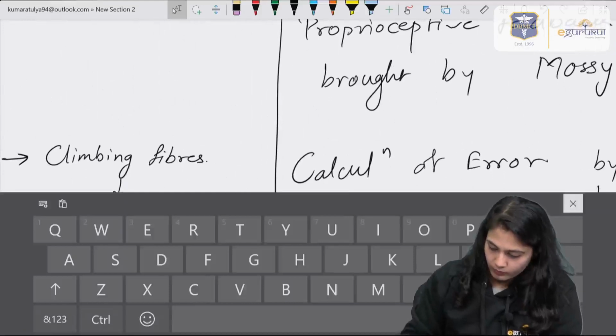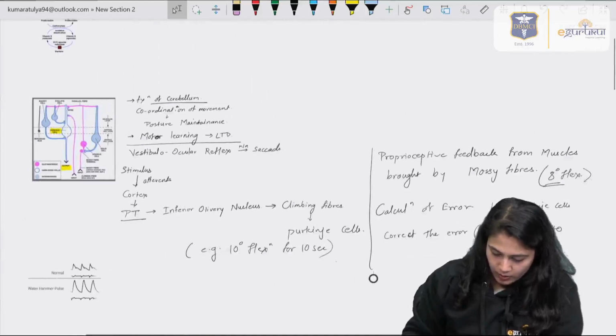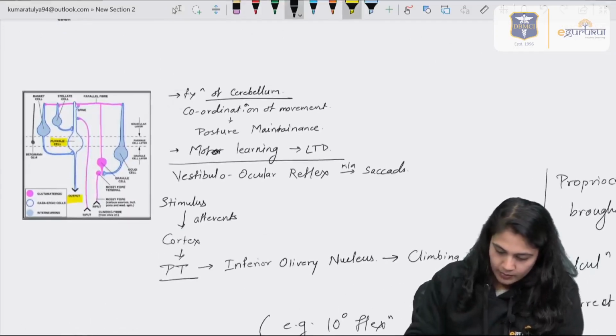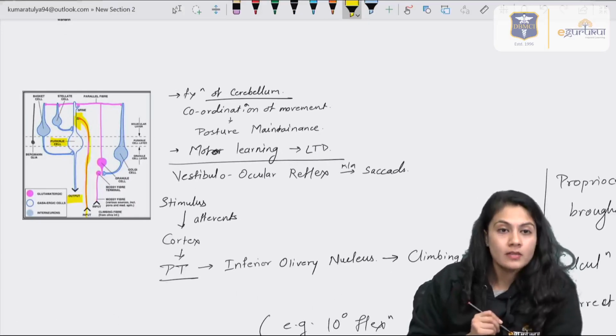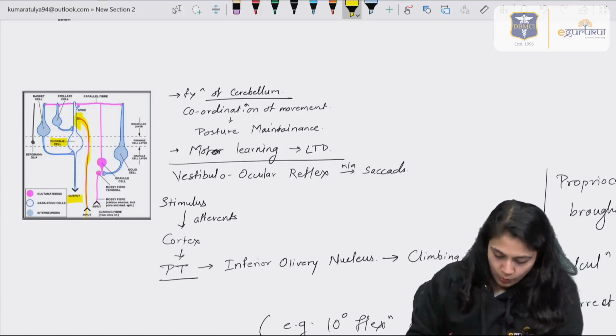So, first of all, we have to remember all the factors: from the climbing fibers, the input came to the Purkinje cells, and they said that this much flexion for this much time I had to do. Now what happened?